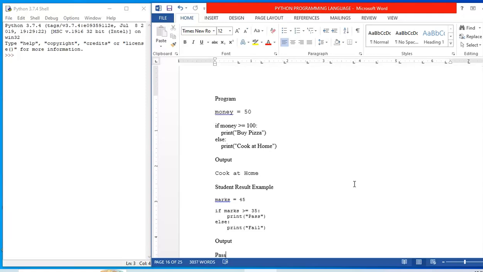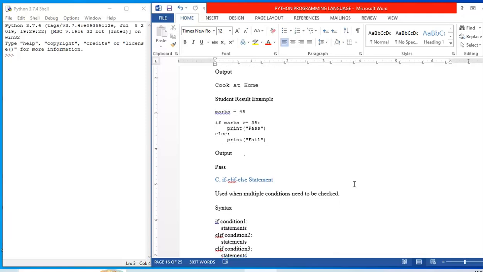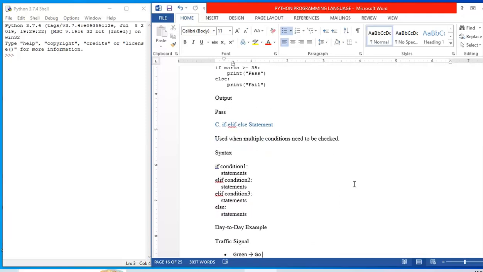Now let us see the example of a student result. Say marks is equal to 45. If marks is greater than or equal to 35, print pass, else print fail. Now marks I have given as 45. It is greater than 35, so the first if condition is true. In such a case, it prints pass. If I had given marks lesser than 35, then it would have printed fail. Let us see after if else, the if elif else statement.